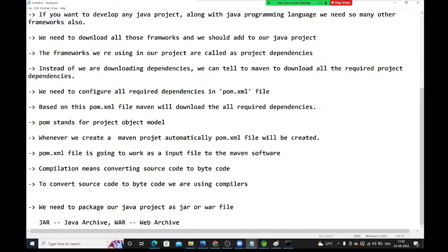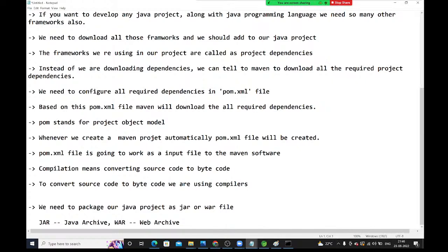Once you create the war and jar files, after the build has been done, then only can you send it to SonarQube, or do we need to send it before the build? No. After compilation, we will send it to SonarQube for code quality checking. After code quality checking, we will package it as the war. Okay, got it. Thank you.